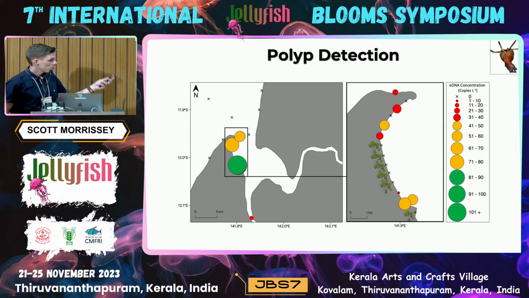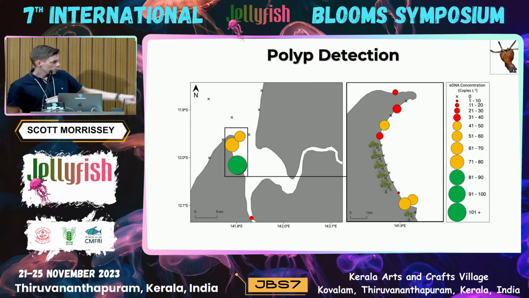The last person who actually found cubozoan polyps spent 8 years physically searching for them, whereas with eDNA, we can quite efficiently work out where they're hiding just by taking a water sample. Now, here on the broad spatial scale, you can see that I found no detection of polyps outside of the port. So where I found detection of those medusae up here, that's not a source location of the jellyfish. The source location of the jellyfish for the area is within Port Musgrave.